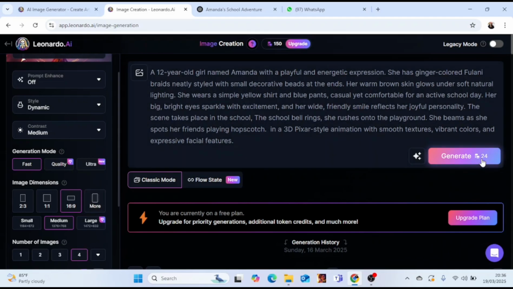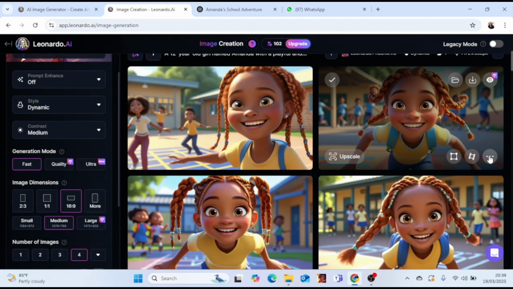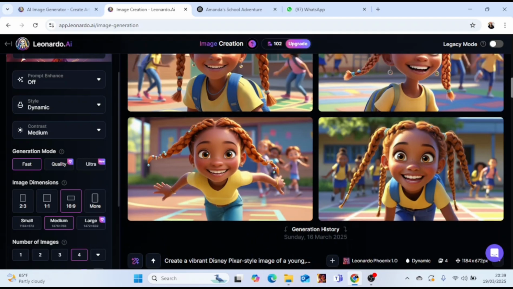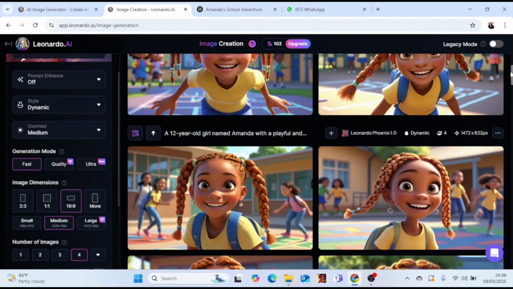I definitely love these images that it has created, and I still have more credit to create more images. Leonardo AI can actually create videos, but for that you're going to need to subscribe to the premium plan, which is not possible when you're using the free mode. So if you have the premium version, then you can go ahead and develop videos from this, but if you don't, I will take you directly to step 3.